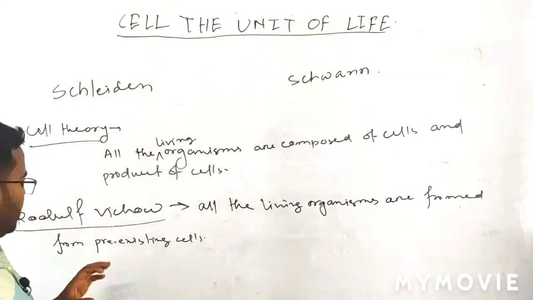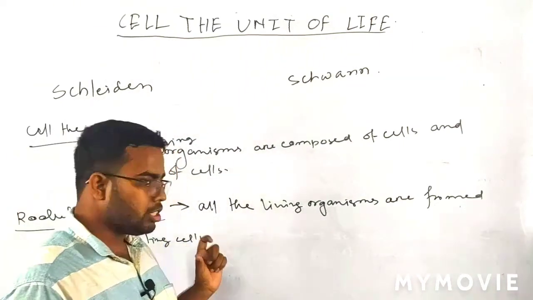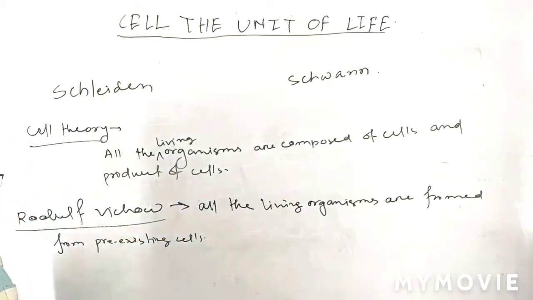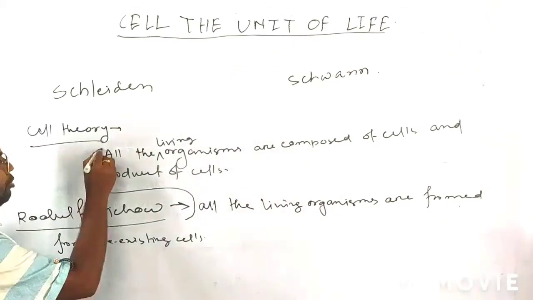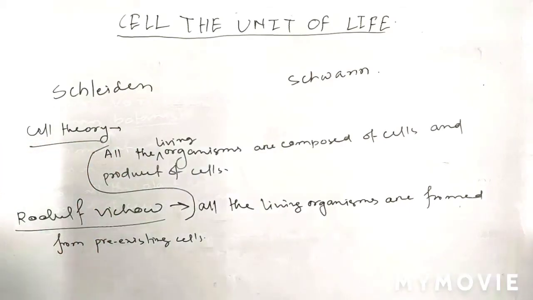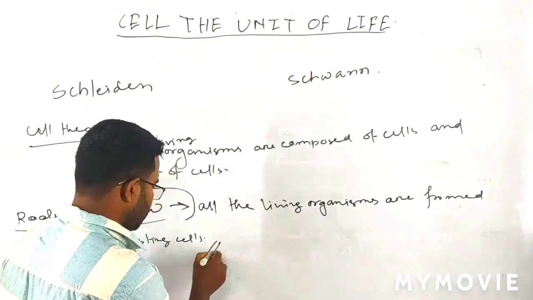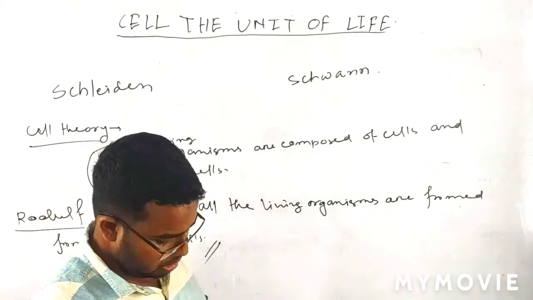Finally he gave a theory called the modified cell theory, which includes these two theories.